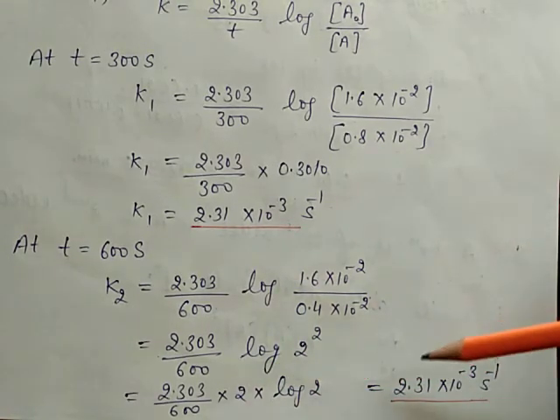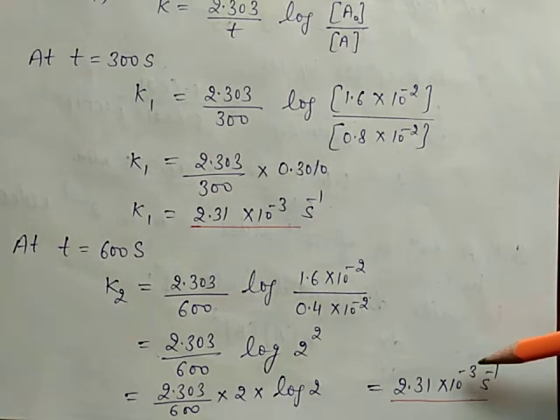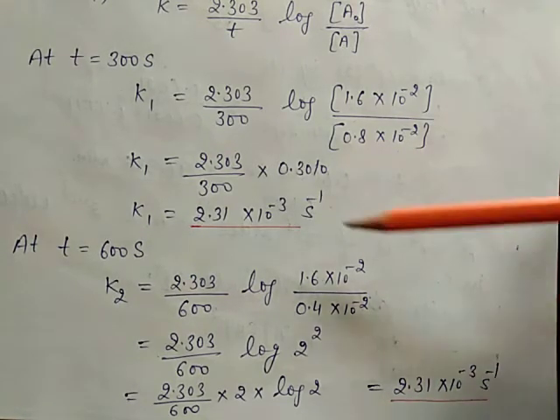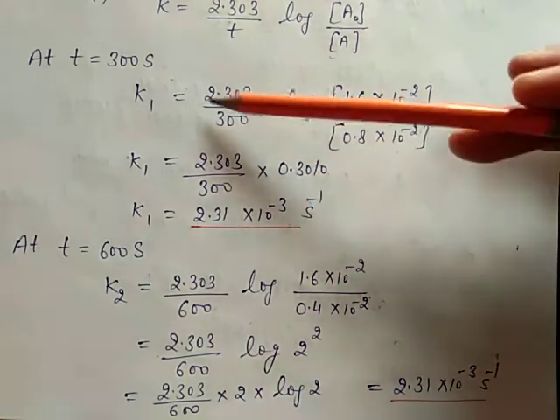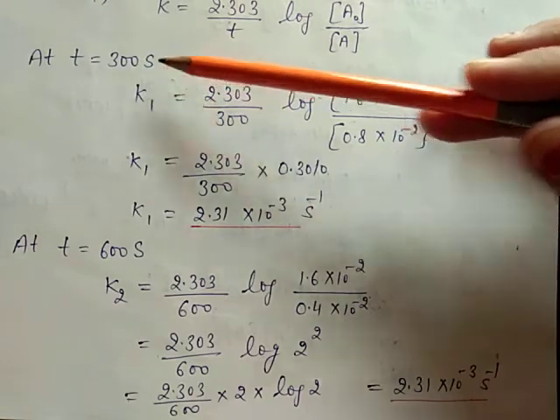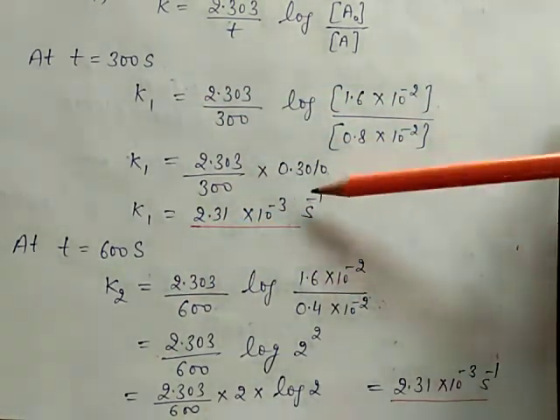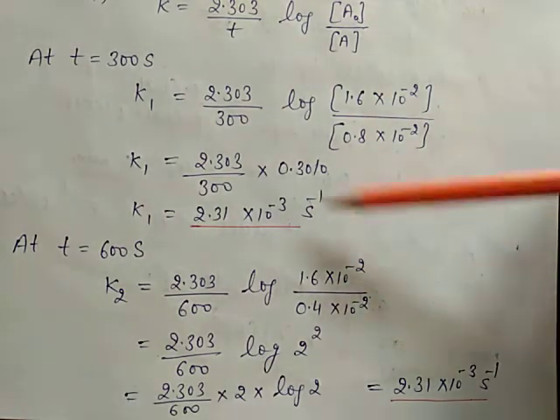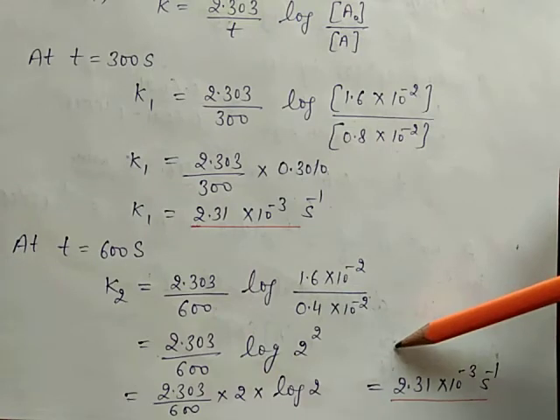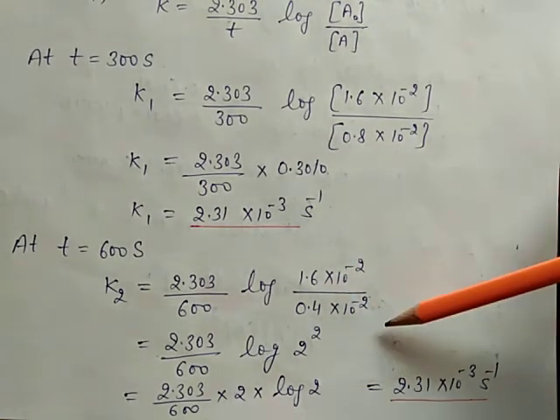After multiplication, the answer is 2.31 into 10 raised to power minus 3 per second. The answer is the same in both cases, at 300 seconds and at 600 seconds. So the value of K remains constant for the first order reaction, so it follows the first order reaction.